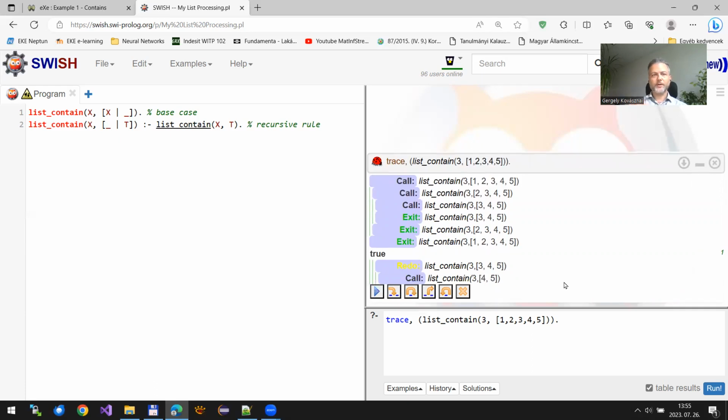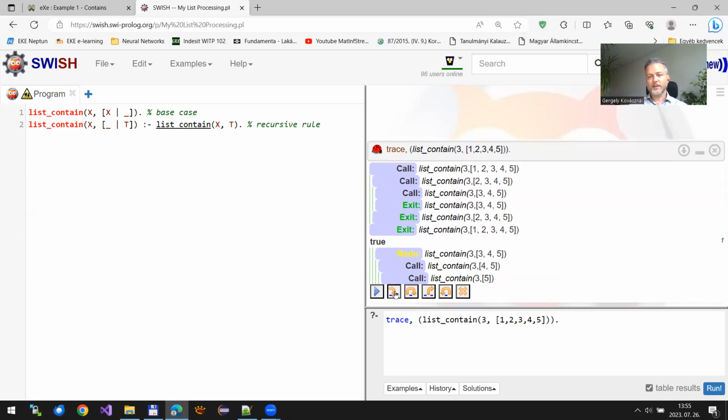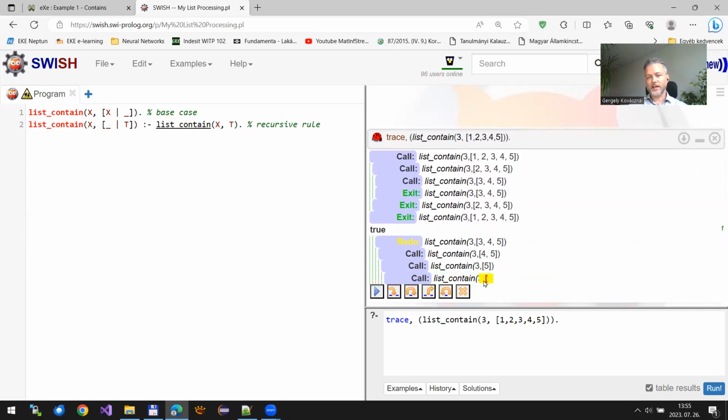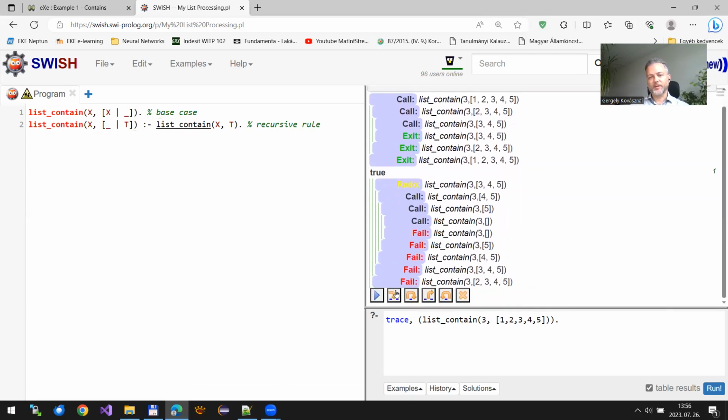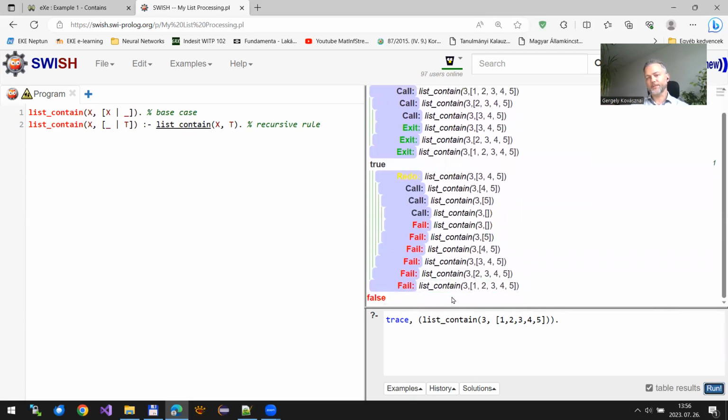The Prolog interpreter keeps running the recursive rule, so it shortens the list even more until the list gets empty. And at this point, this atom cannot be matched with either the fact or the rule. So this means at this point, the Prolog interpreter returns false.